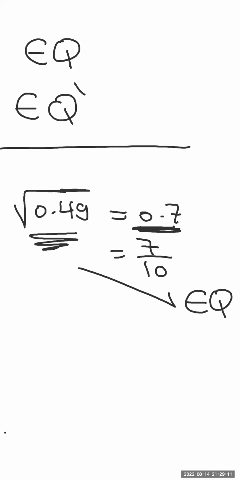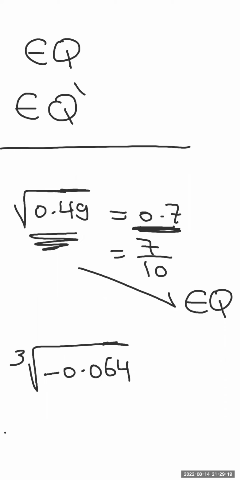Another example like that: the cubic root of negative 0.064. Is this one rational or not? Check if this number has a cubic root or not. Simply by using the calculator, it equals negative 0.4. So it's rational. Correct, guys? Yes, sir, correct. Great.